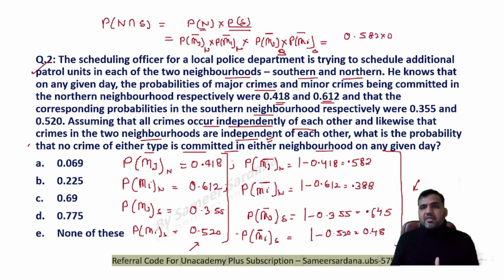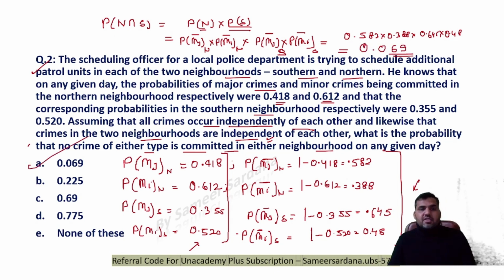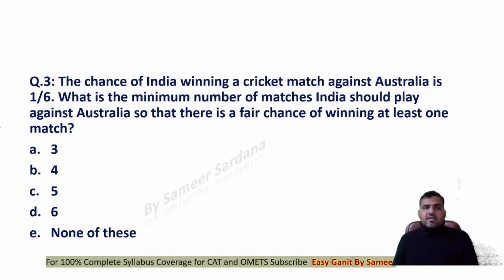0.582 multiplied by 0.388 multiplied by 0.645 multiplied by 0.48. Now this is completely based on the calculation. On solving this, you'll get 0.069, guys. This is the correct answer to the question, which is option number A, everybody. Very simple independent event case question, right? Very simple. Question number 3.